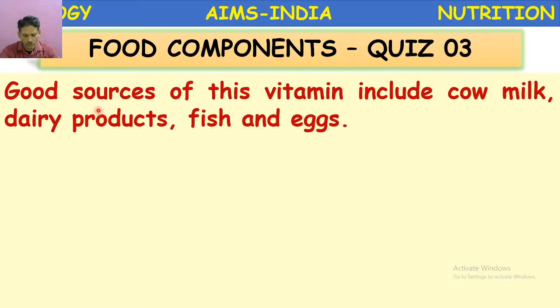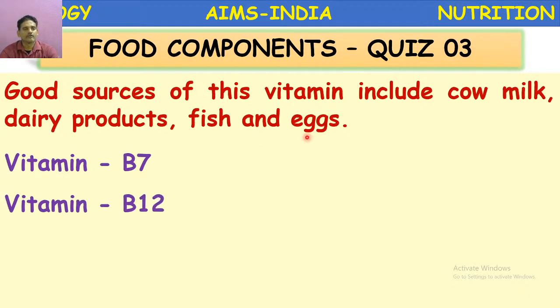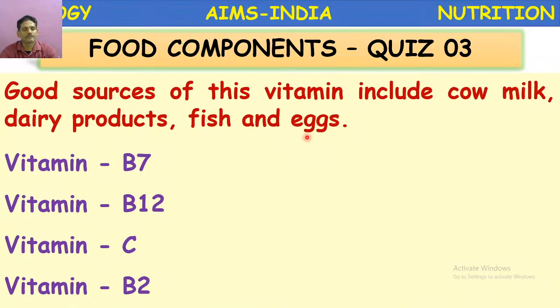Next question. Good sources of this vitamin include cow milk, dairy products, fish and eggs. Vitamin B7, vitamin B12, vitamin B2. Good sources of this vitamin include cow milk, dairy products, fish and eggs.